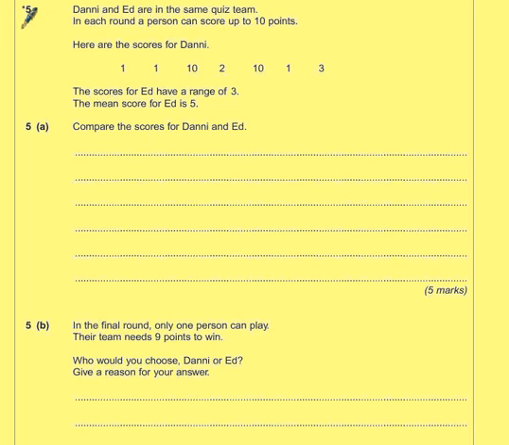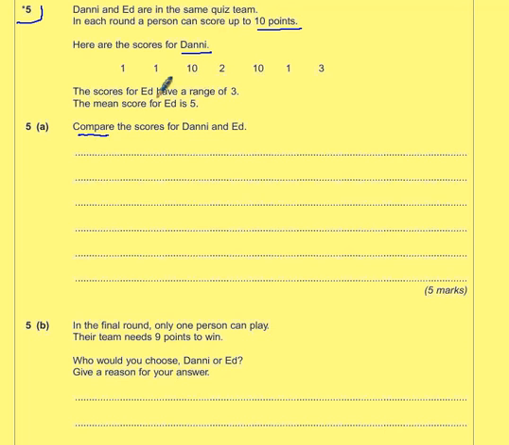Question number 5, and we can see this is a question where they're testing our quality of written communication, indicated by the asterisk. Now, Danny and Ed are in the same quiz team. In each round, a person can score up to 10 points. Here are the scores for Danny: 1, 1, 10, 2, 10, 1 and 3. The scores for Ed have a range of 3, and the mean score for Ed is 5. Compare the scores for Danny and Ed.